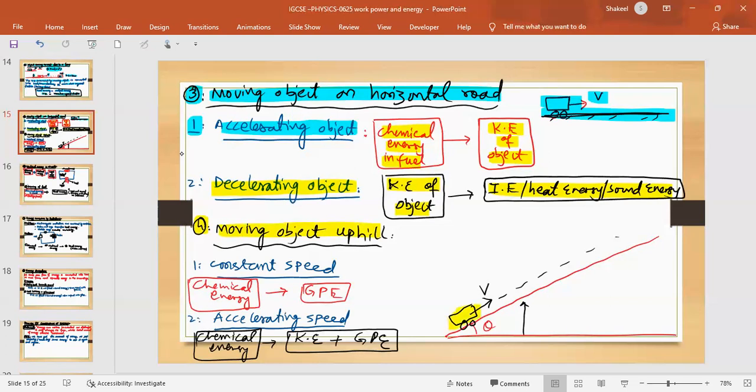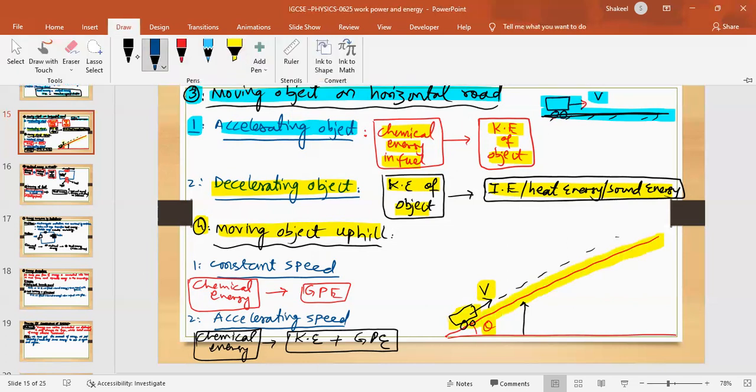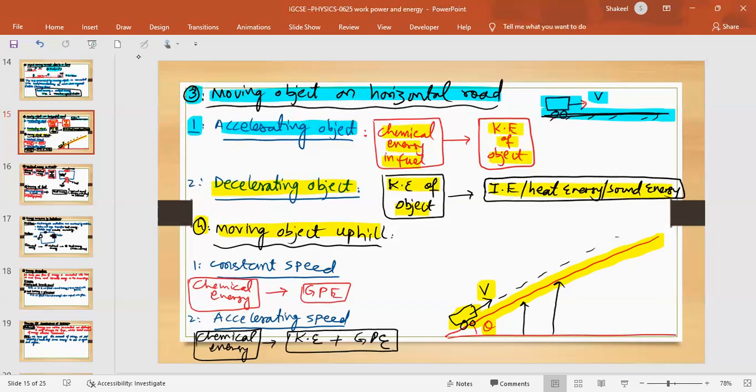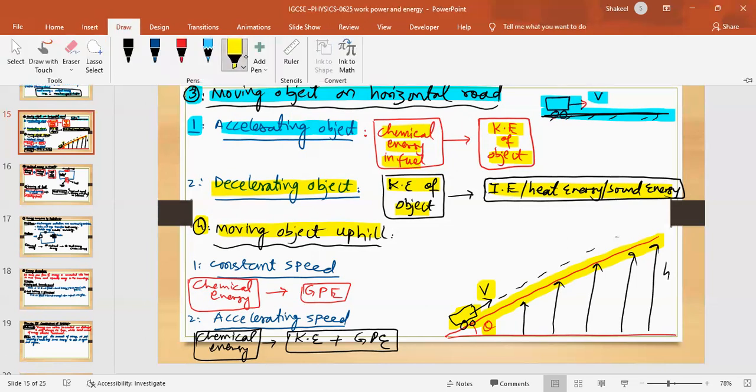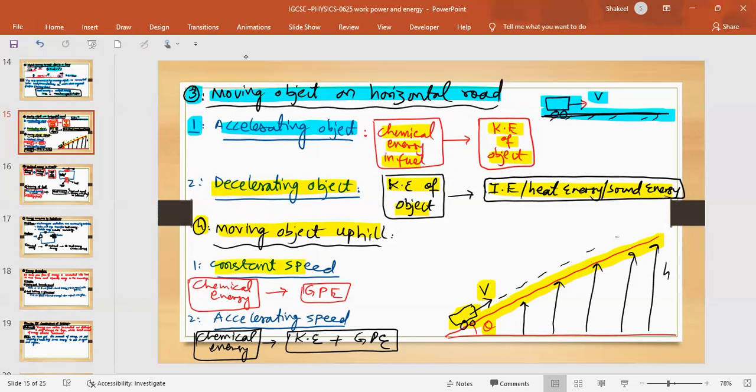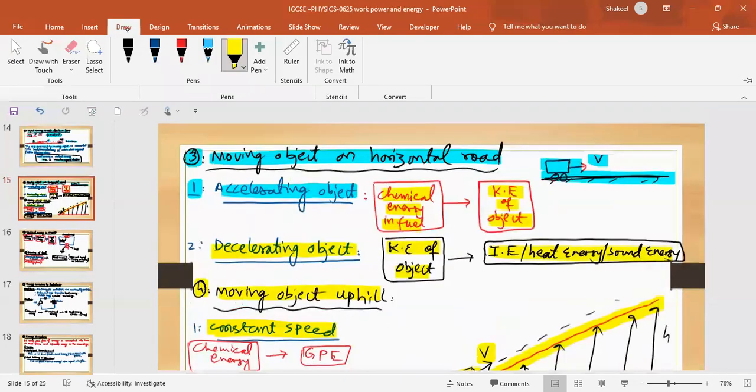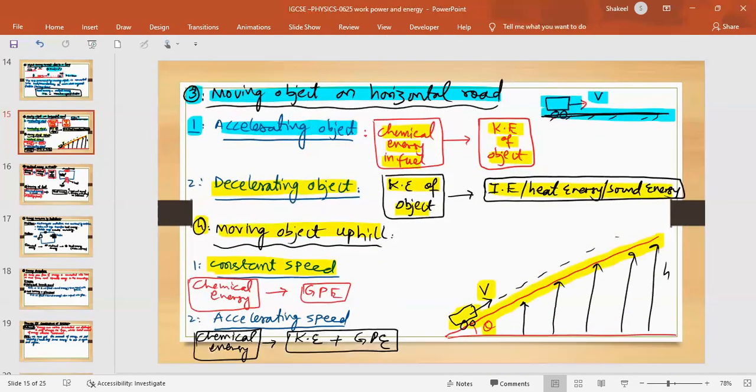Example number four, moving objects uphill. Let's say this is an object moving with velocity v, and it is moving uphill. Of course, when it is moving uphill, after every instant it is gaining more and more height. Two cases again. One, if it is moving with constant speed, its change in kinetic energy will be zero because speed is constant.